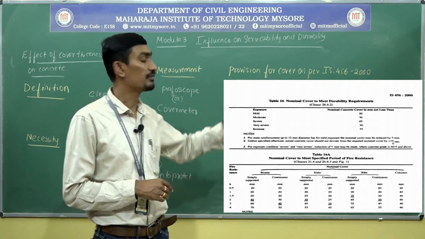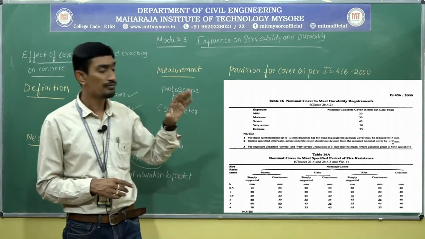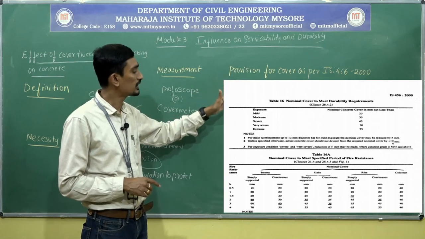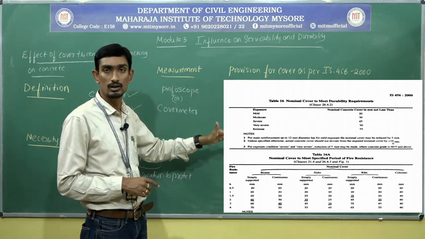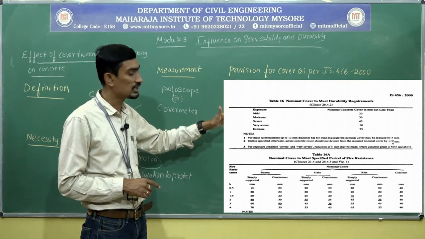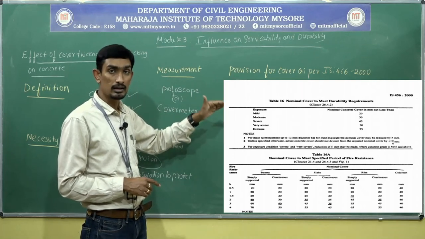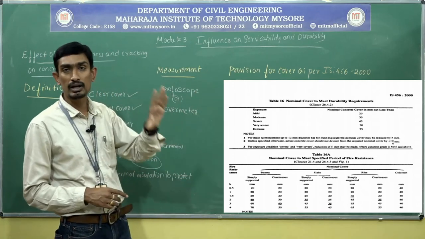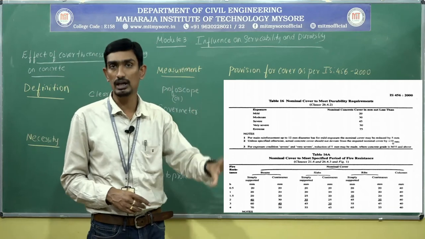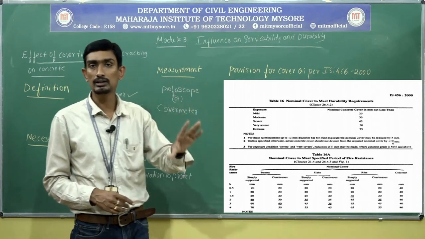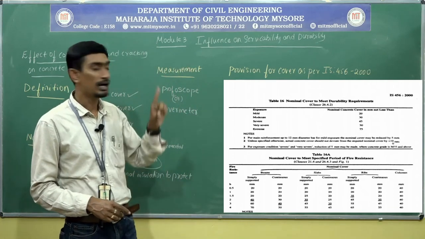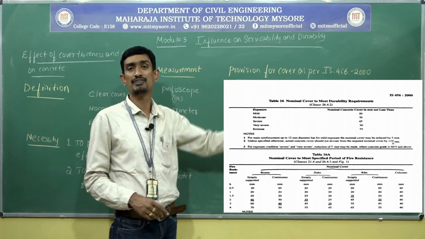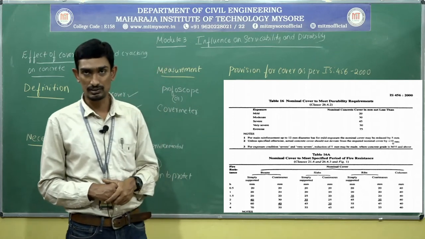Extreme 75. So from the table it is clearly saying that as the exposure condition gets worse, that means more prone to corrosion, I need to protect the rebar from corrosion by providing the required cover thickness as specified by IS 456.